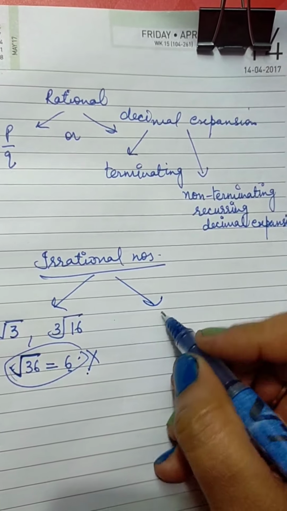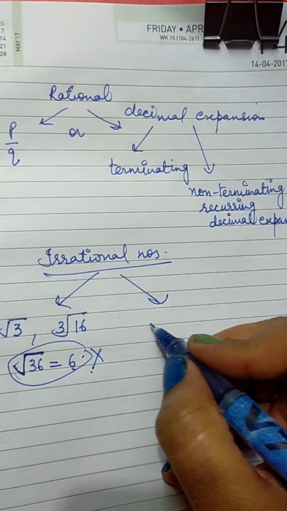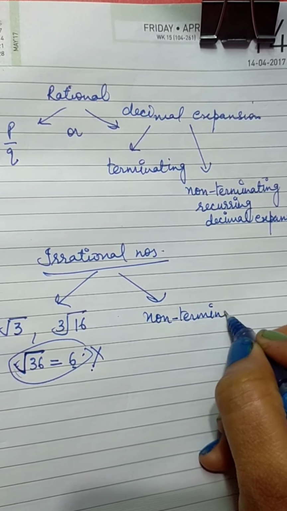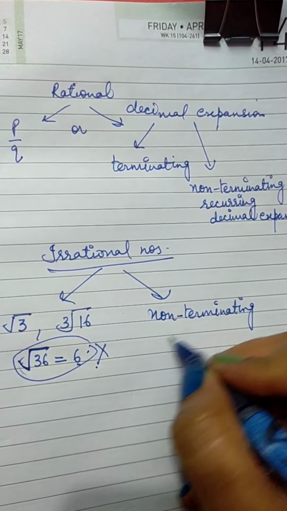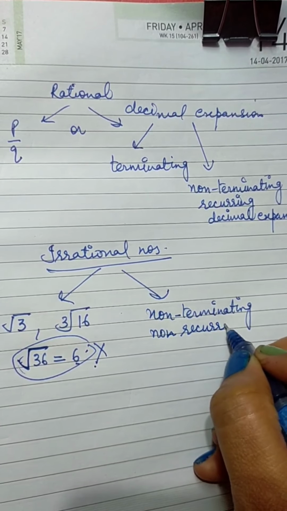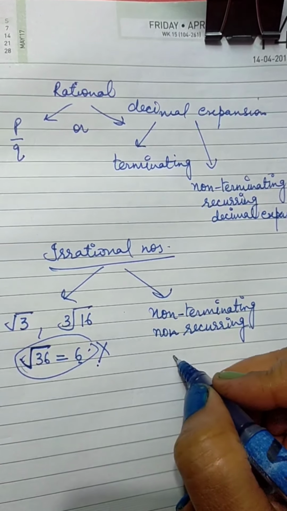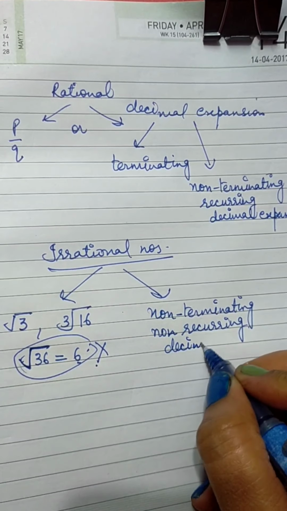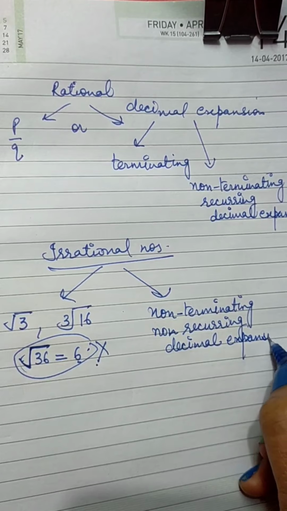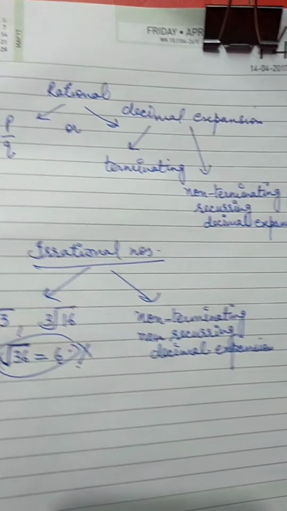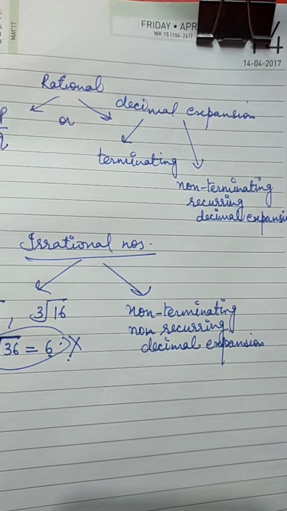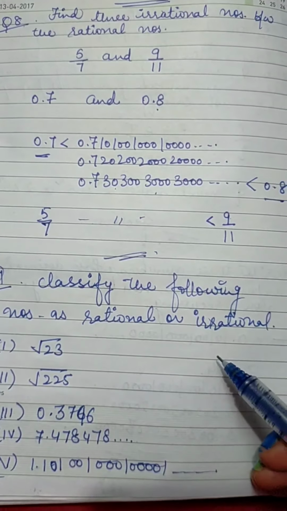And if it is in decimal form, then it has to be non-terminating, non-recurring. Non-recurring means it is not going to repeat itself. Decimal expansion. That means it will neither finish nor repeat, then only we'll consider it to be irrational. Now let's do this question.